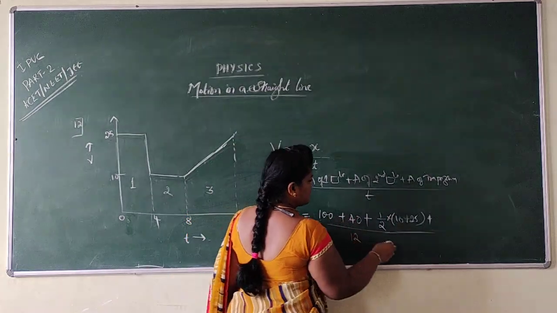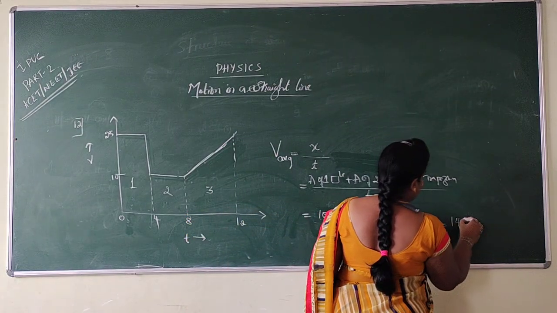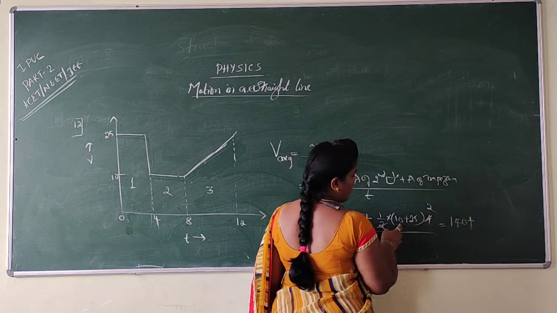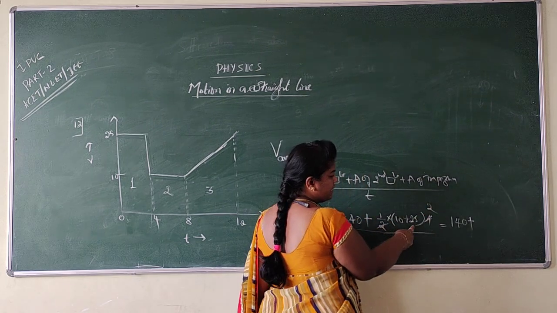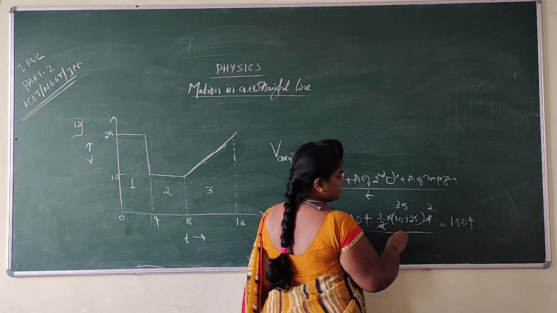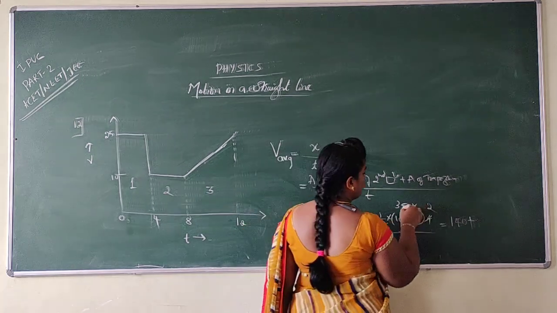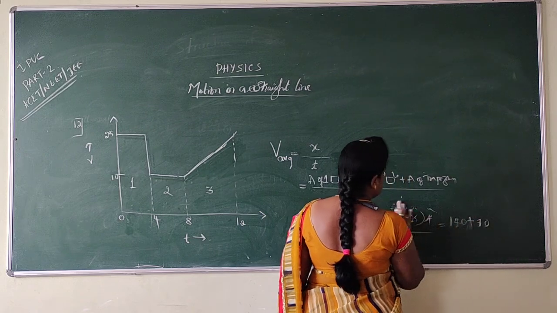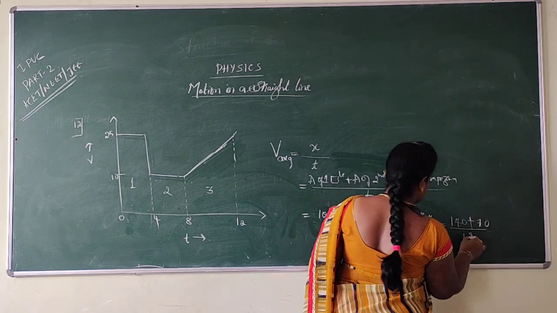So 100 plus 40 is 140, plus half into 35 into 4, that is 35 into 2, which is 70, divided by 12.